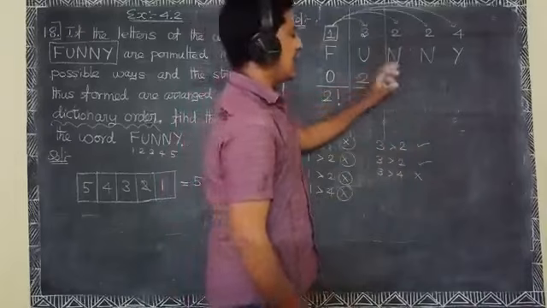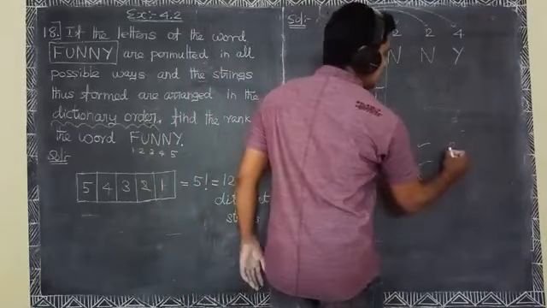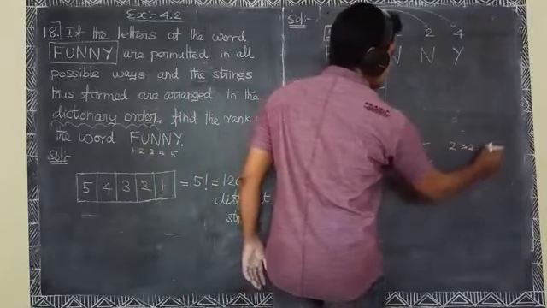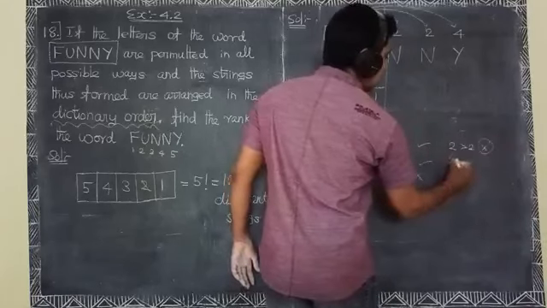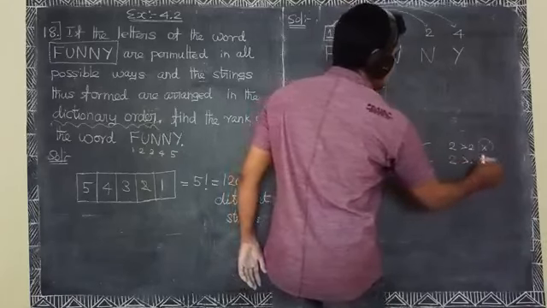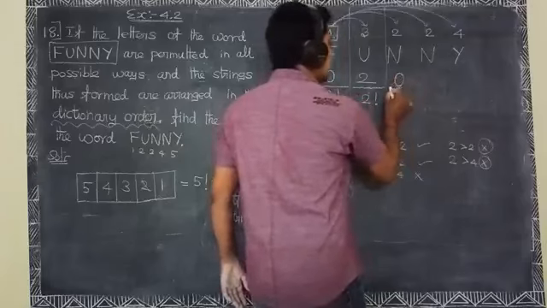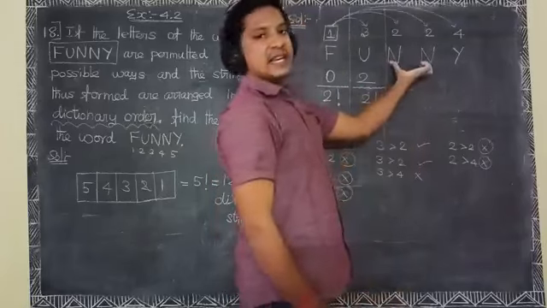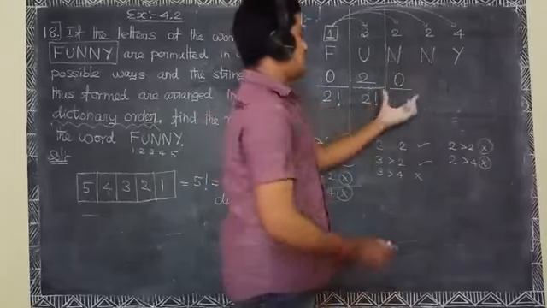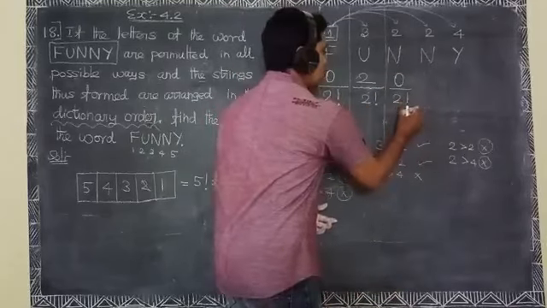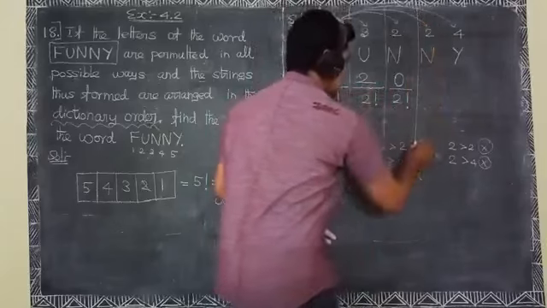Here N is, here 2 is greater than 2 is not satisfied. 2 is greater than 4 is not satisfied. No one satisfies the condition. Putting 0 into here. Here the letter N is repeated twice, so 2 factorial.